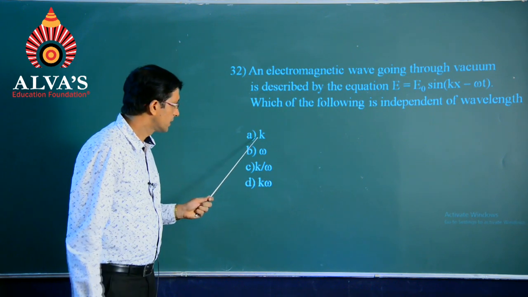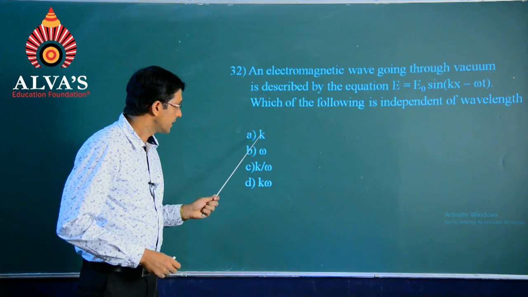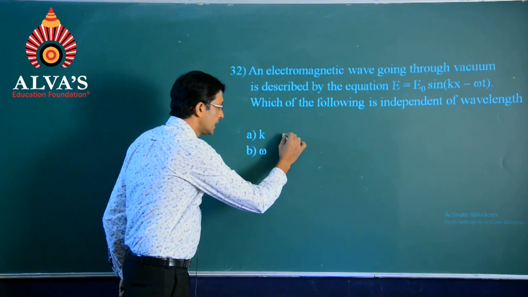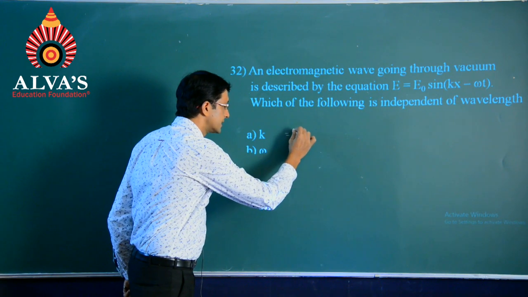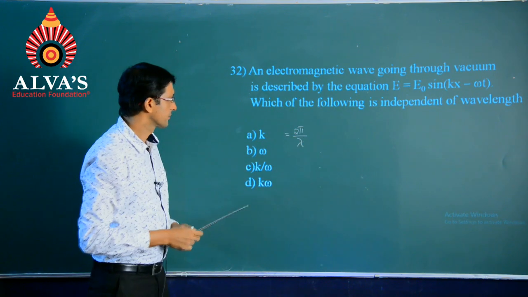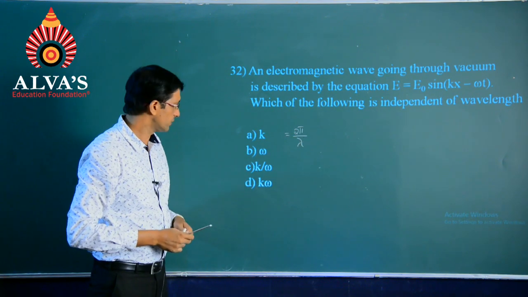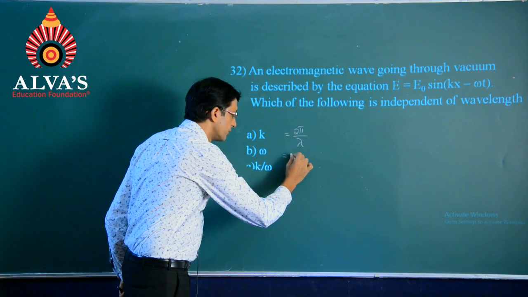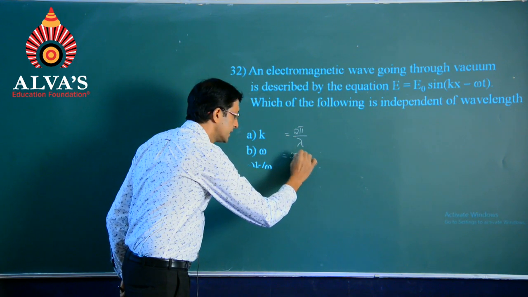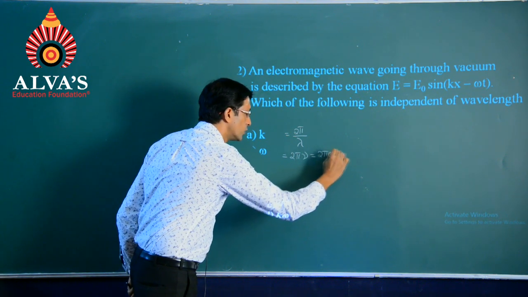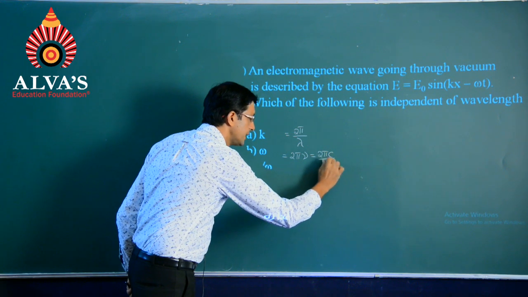First one we will begin with, it has been given as k, one which is known as propagation constant, and k is said to be equal to 2 pi by lambda. That means k is depending on the wavelength. Next, when it comes to omega, we have that given as 2 pi nu, which is equal to 2 pi c by lambda.